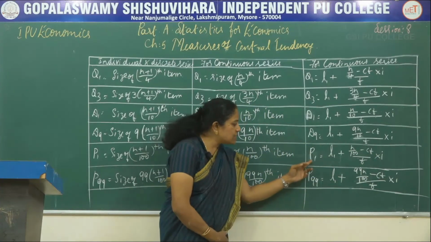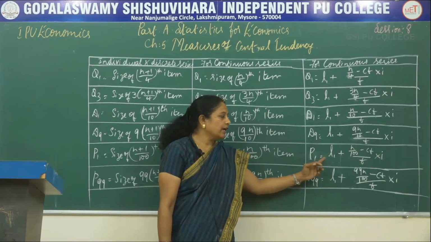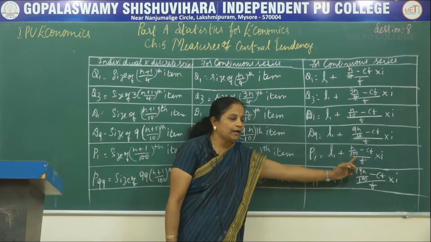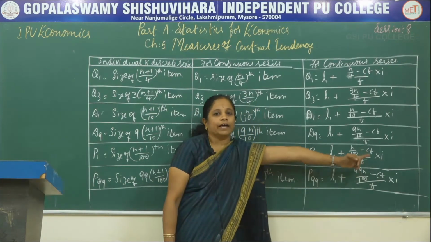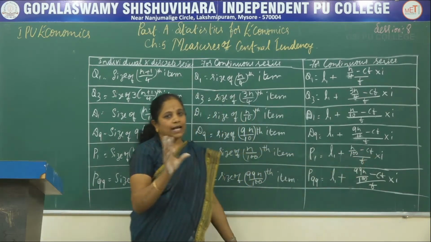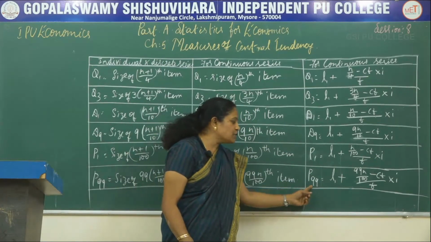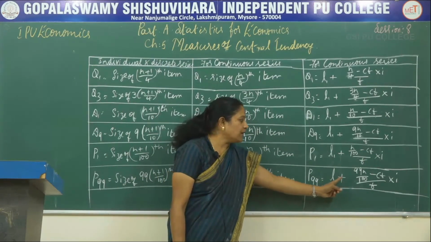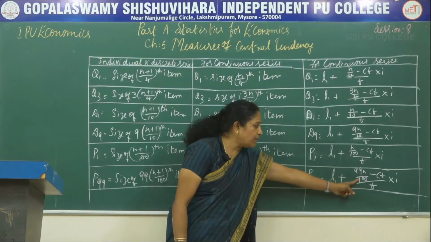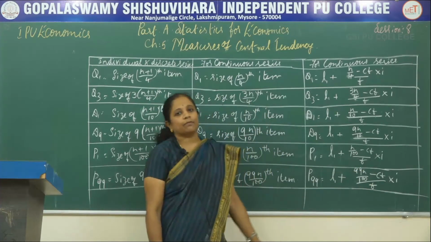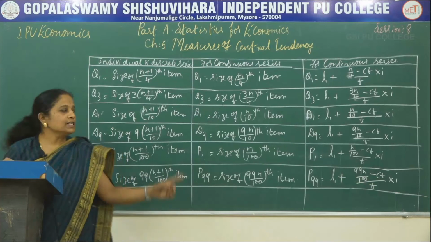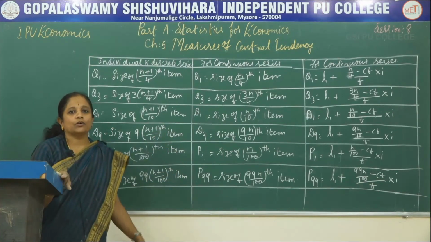The next one is P1. So P1 is L1 plus (n by 100 minus Cf) upon f into i, that is the class interval. And then the last one is P99, that is L1 plus (99n by 100 minus Cf) divided by f into i.